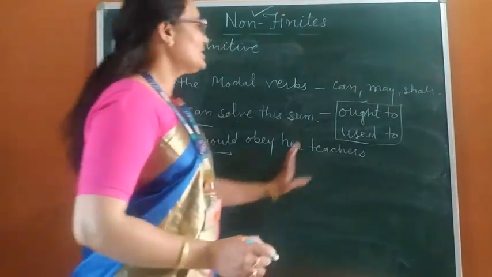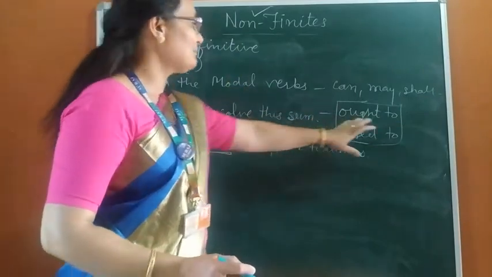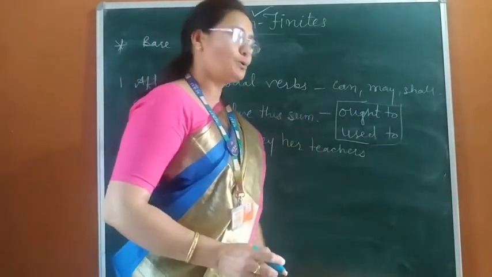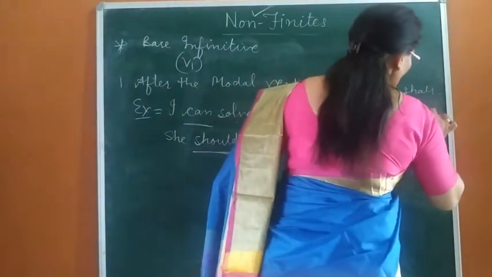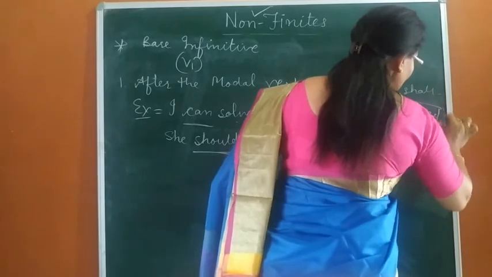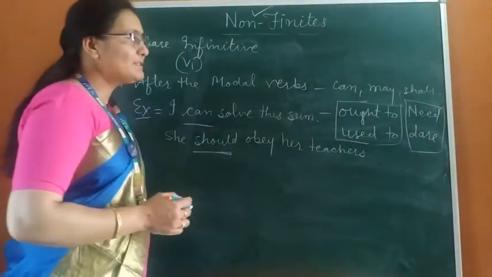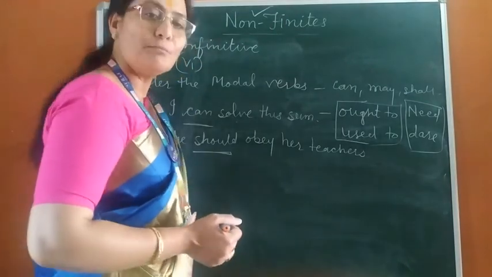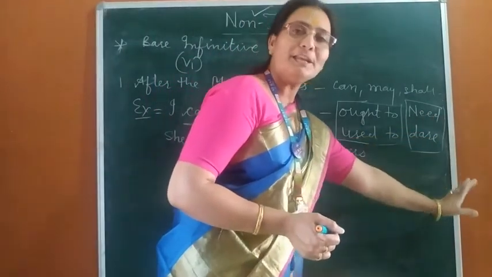So all the modal auxiliaries take bare infinitive except ought to and used to. Yes, there is need and dare also. Need and dare are such verbs which can be used as main verbs as well as modal auxiliaries.